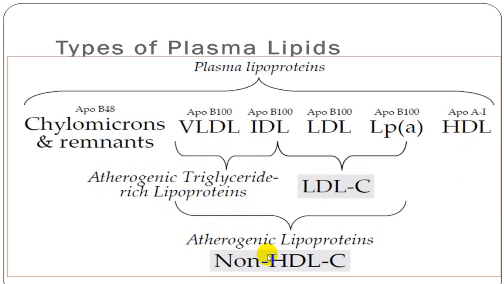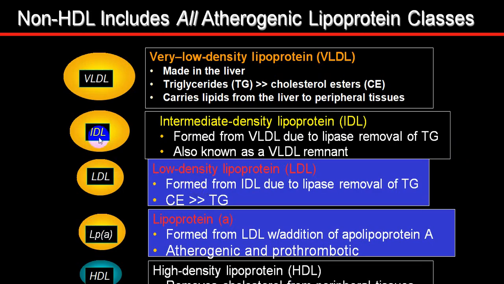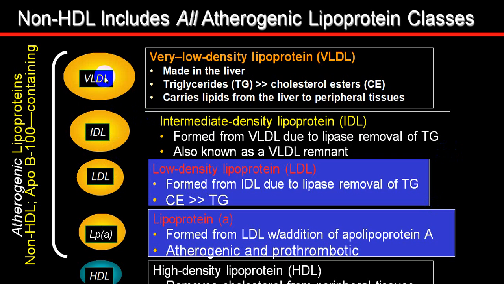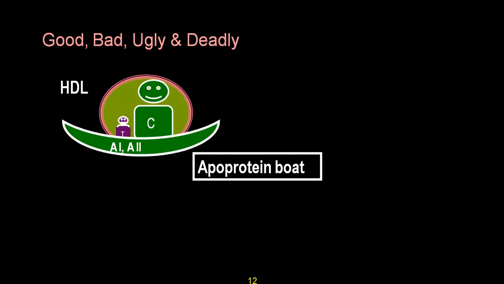This is a good cholesterol. So all these four will be non-HDL cholesterol. So non-HDL cholesterol is atherogenic. So if you look in this diagram, VLDL, intermediate, low density, and lipoprotein A, they are atherogenic. While this is a good cholesterol which removes cholesterol from peripheral tissue. So it will help in reversal of the atherosclerotic process.